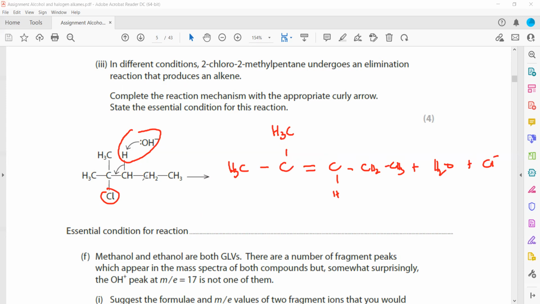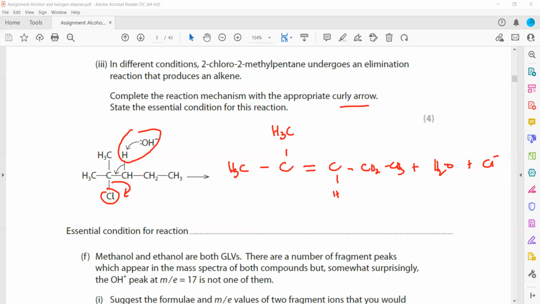So how is the chloride ion formed? As I mentioned, complete the reaction with the appropriate curly arrow. What happened? Chlorine is more electronegative than carbon, so chlorine will take both of the electrons which are involved in the bonding. That's why it will produce a chloride ion. So these two electrons involved in the bonding, chlorine will take both of them. So that's why there will be a chloride ion.